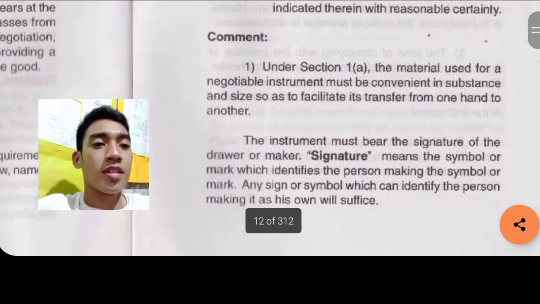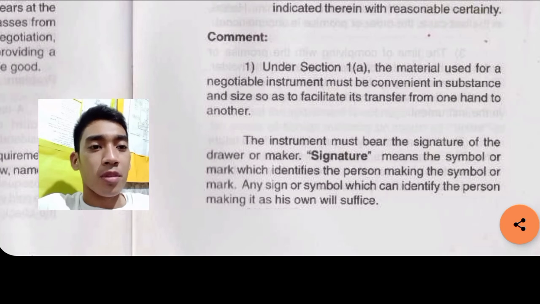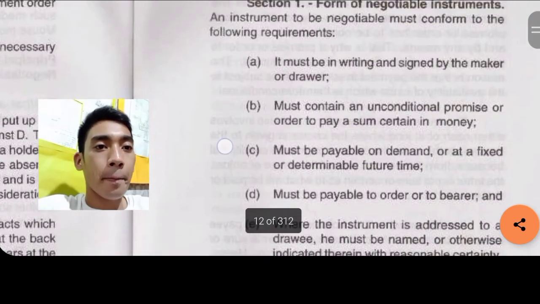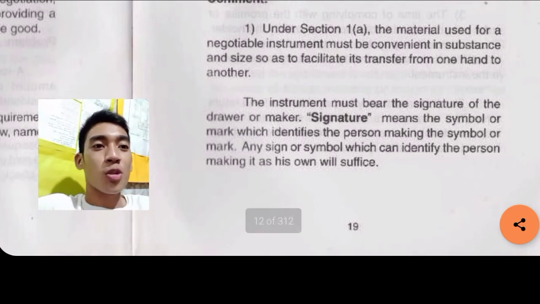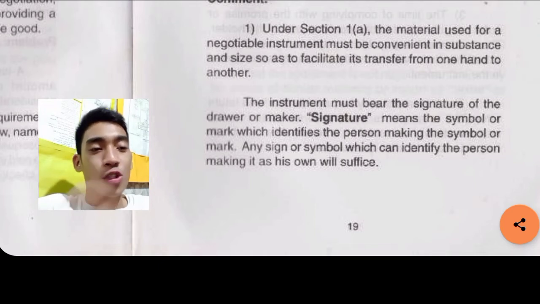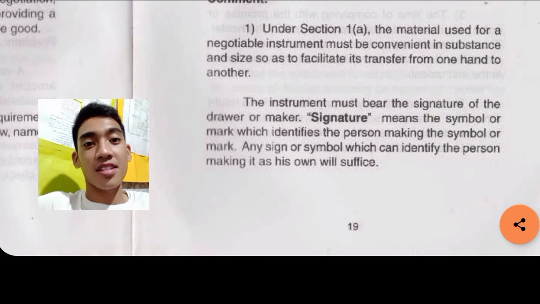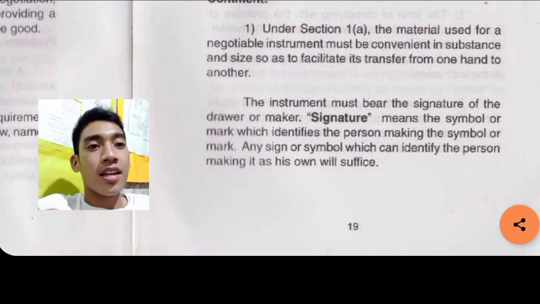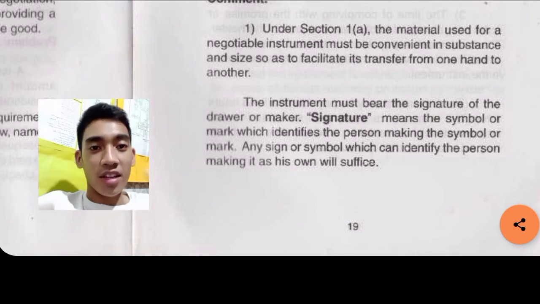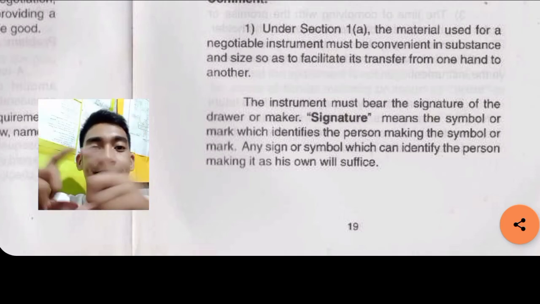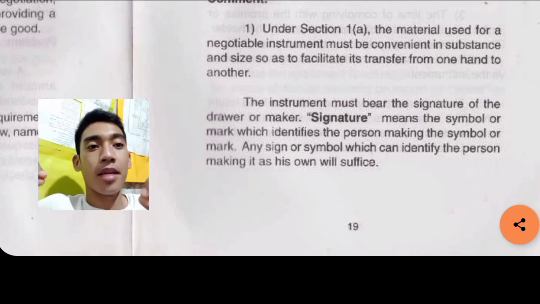So, this is now the comment from the court. Under Section 1, paragraph A, the material used for a negotiable instrument must be convenient in substance, the paper itself, and size as to facilitate its transfer from one hand to another. So that's why it's like a bill, a paper bill.